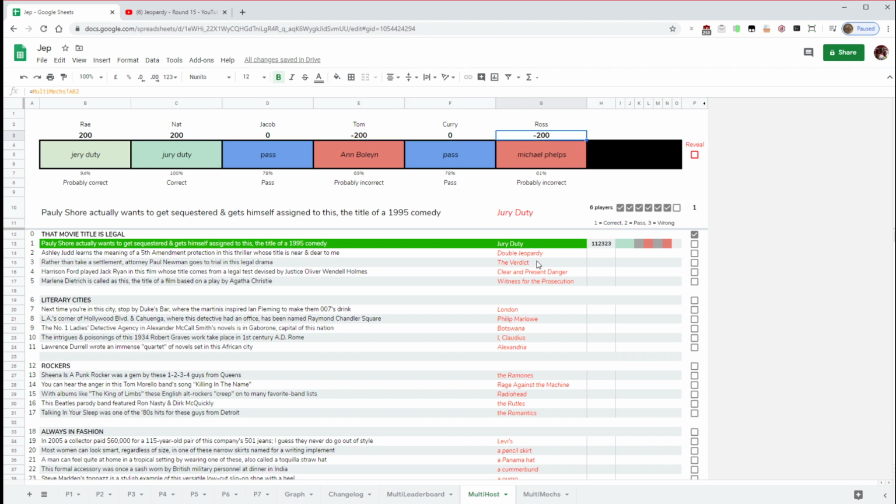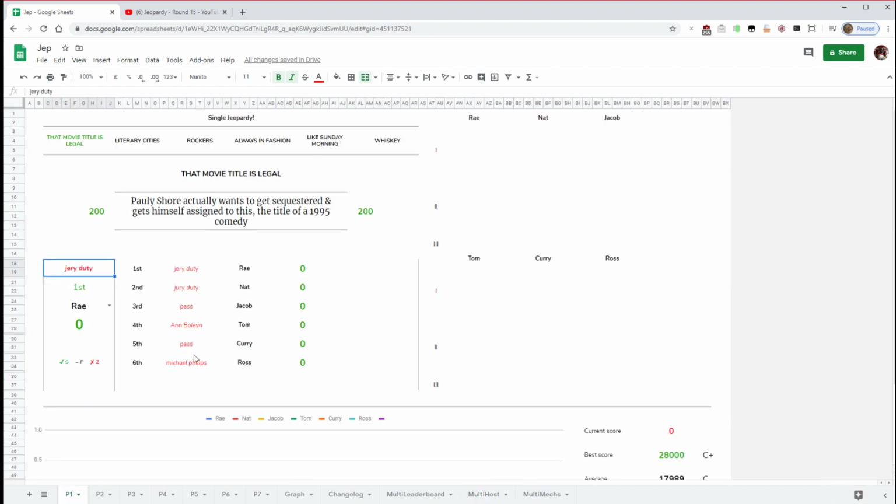After I do that, if I actually skip something here, before I put in those, I would click on this, reveal, and then if we go back onto here, you can see that everyone else has put in their answer, so we can all compare the answers, which is a nice little feature.